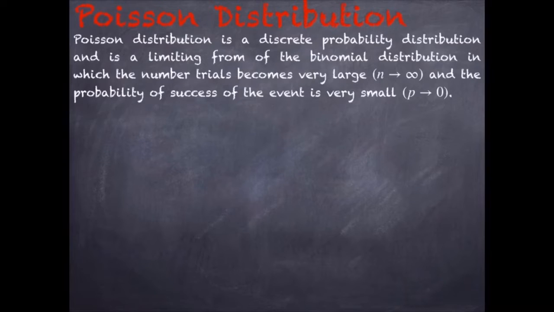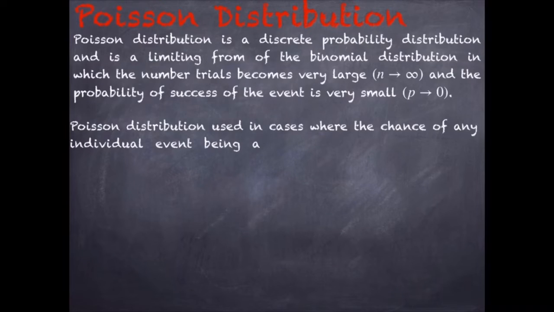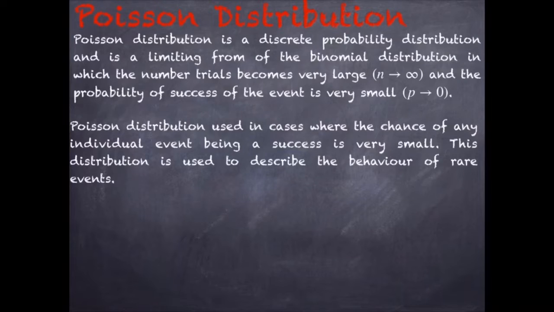Assume that the given value of p is equal to 0.9, use the binomial distribution. If the given value of p is equal to 0.09, use the Poisson distribution. So 0.something means binomial, 0.0something means Poisson distribution. Poisson distribution is used in cases where the chance of an individual event being a success is very small. This distribution is used to describe the behavior of rare events.